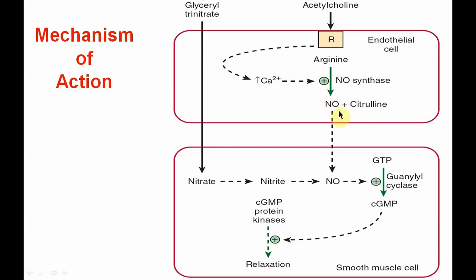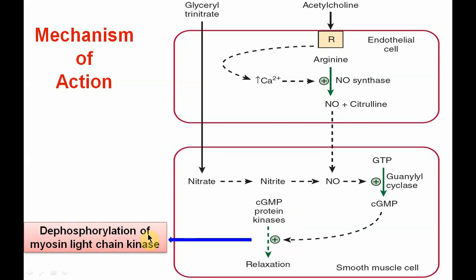This nitric oxide, being gaseous and lipophilic, diffuses into the smooth muscle where it stimulates the cytosolic guanylyl cyclase enzyme. That guanylyl cyclase converts GTP into cyclic GMP, the second messenger. Cyclic GMP further stimulates cyclic GMP protein kinases. That enzyme causes dephosphorylation of myosin light chain kinase.